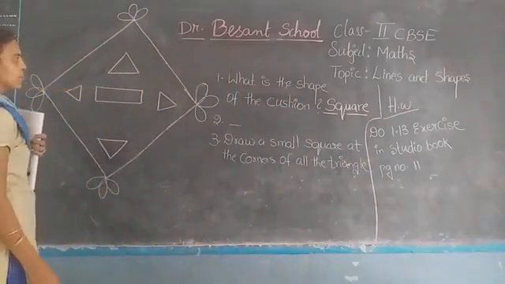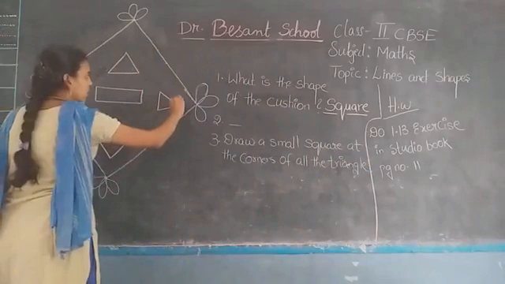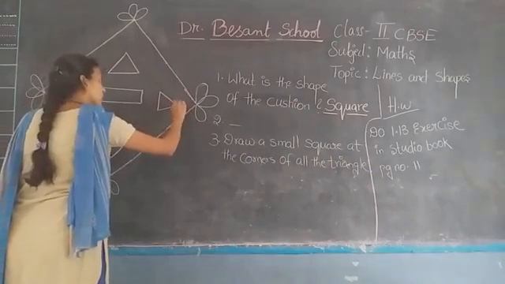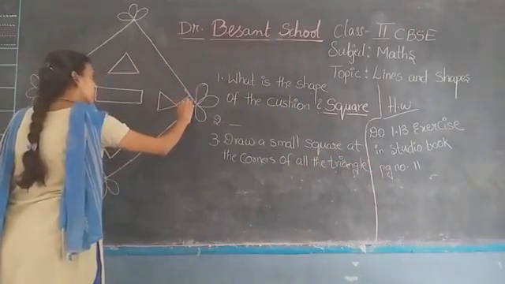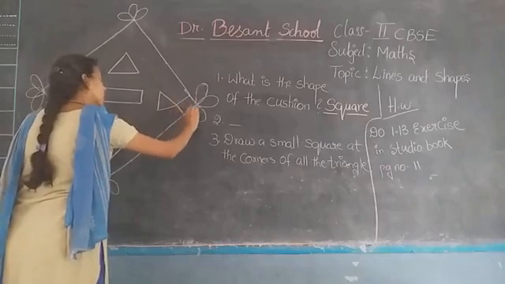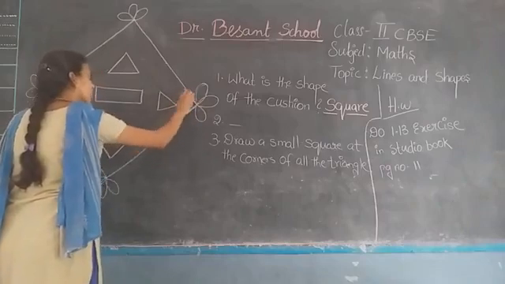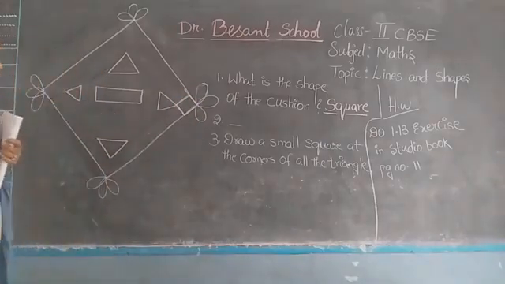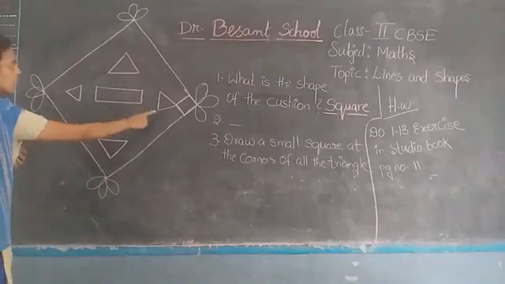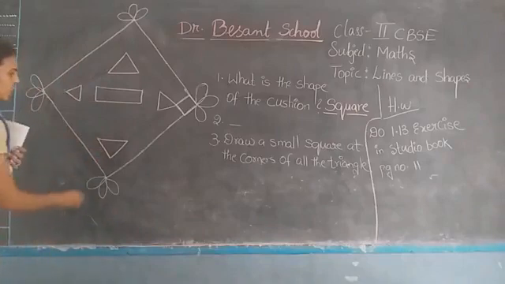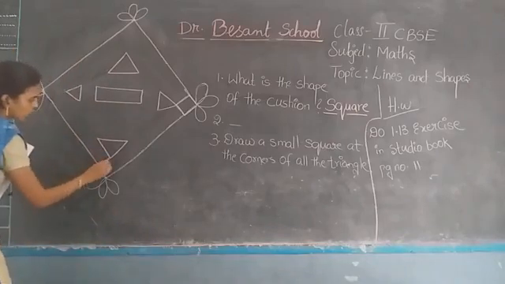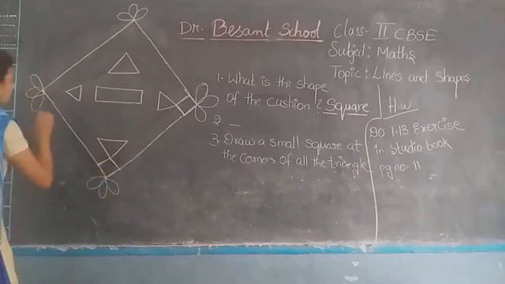If you see here, I am drawing a square here. Yeah, this is a square, isn't it? Small squares at the corner of all the triangles, because these 4 are the triangles given now. We have to draw the squares. By joining these 2 lines here, this side and this side, we will form a square.